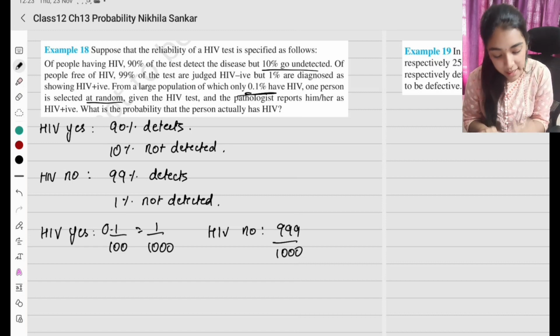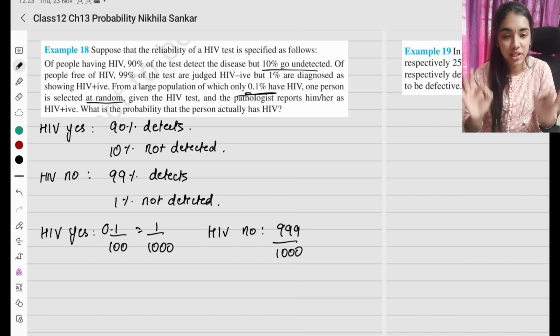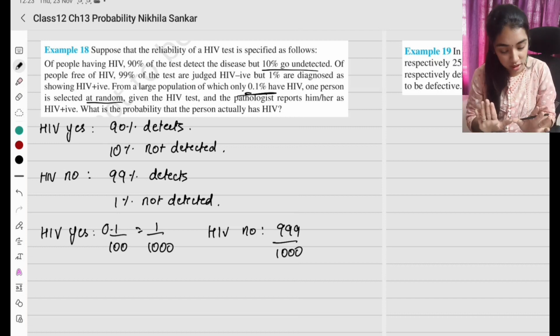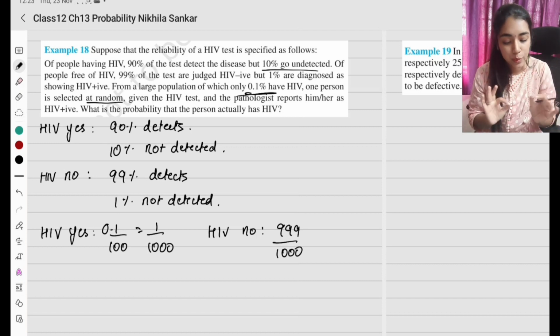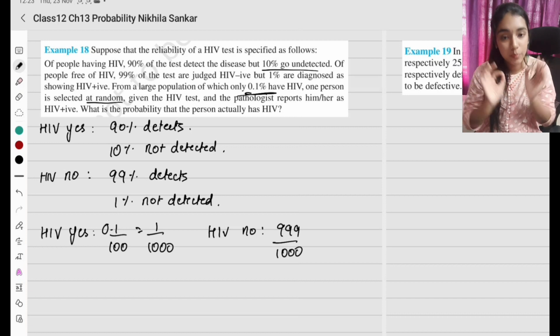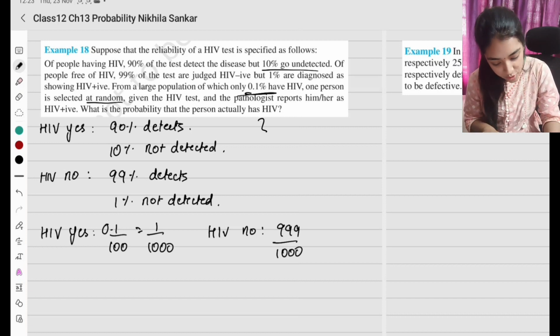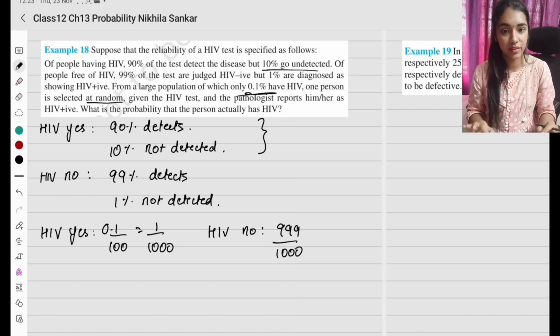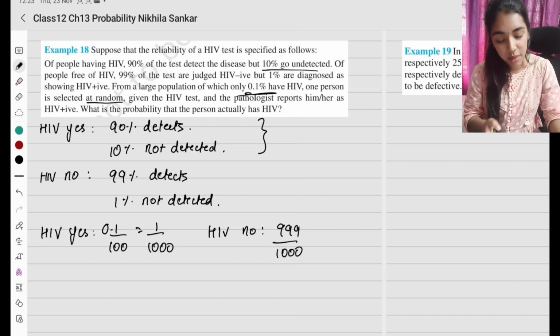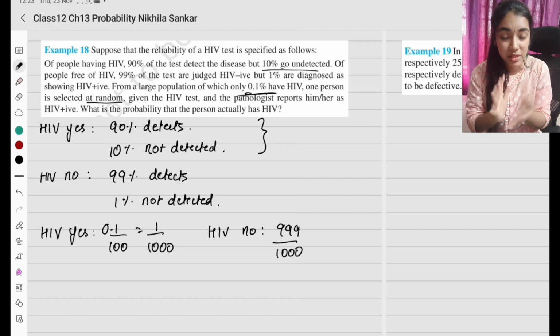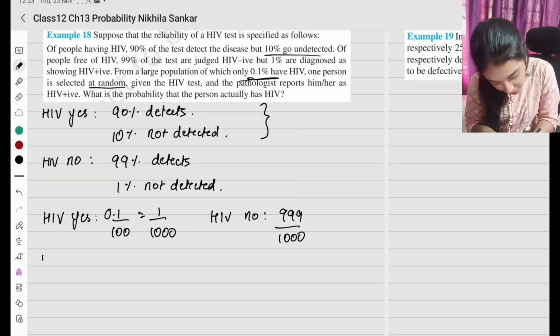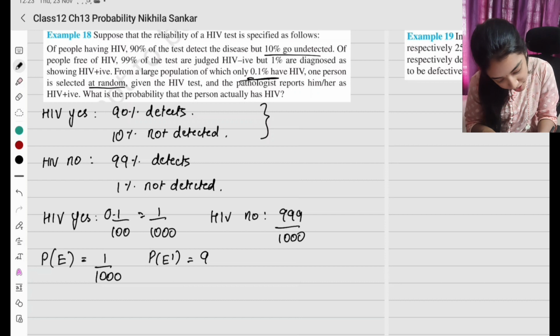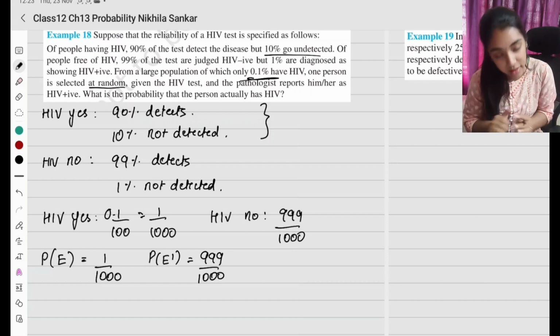One person is selected at random and given the HIV test. And the pathologist reports him or her as HIV positive. They are saying HIV is present. What is the probability that the person actually has HIV? Okay? So now how are we going to interpret this question with the probability symbols that we know? Basically, the probability that the population has HIV is going to be 1 divided by 1000. The probability that there is no HIV is going to be 999 divided by 1000.